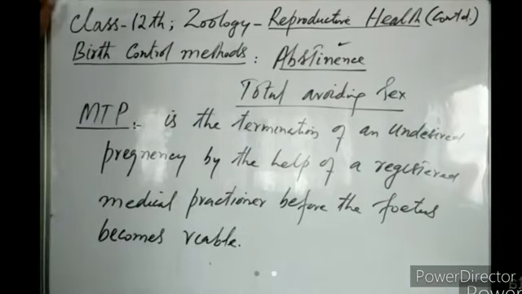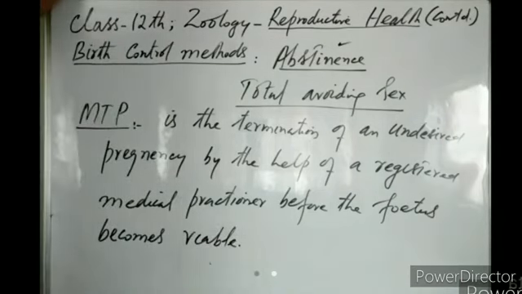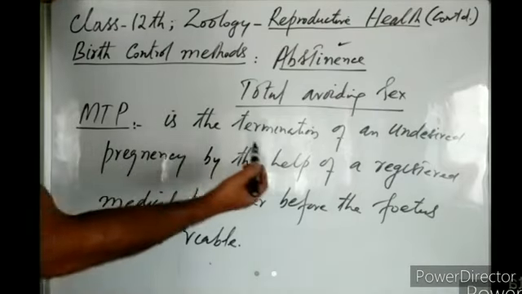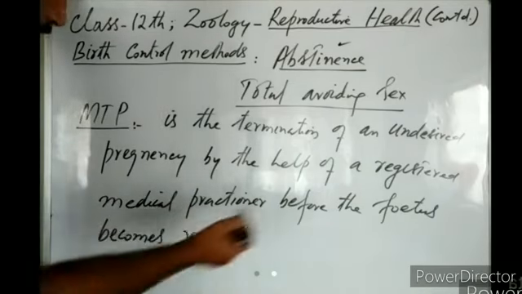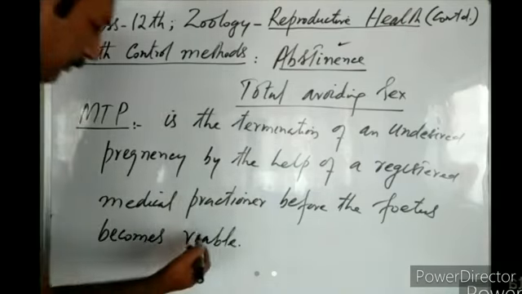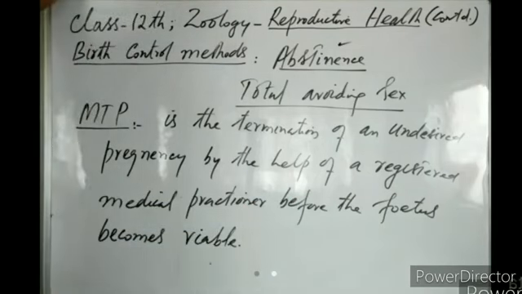Right? So, termination of an undesired pregnancy, a pregnancy which is not liked by the parents, or which is not required by the parents, by the help of a registered medical practitioner. So this abortion must be carried out by a registered medical practitioner, by a gynecologist, before the fetus becomes viable, before the fetus becomes capable of self survival, right?